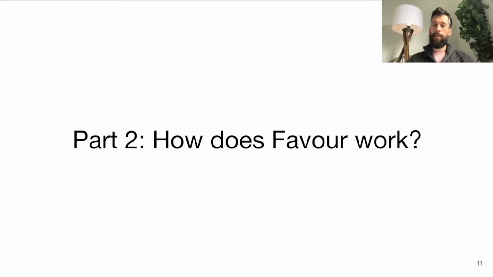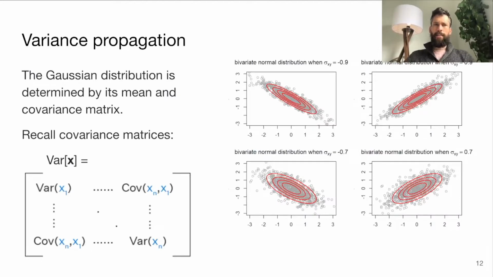All right, so the next step is getting a little bit more technical into how this Favour approach works. And at the end, I'll come back to some more results. So this idea of variance propagation, we weren't the first people to have it, but I'll explain a bit later why our method was able to actually achieve good results and useful results for the first time.